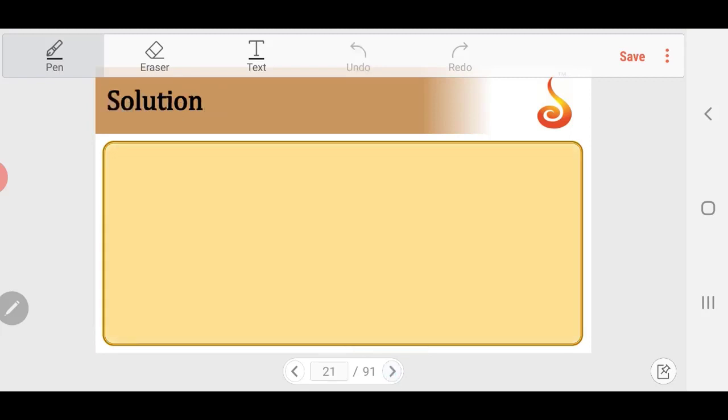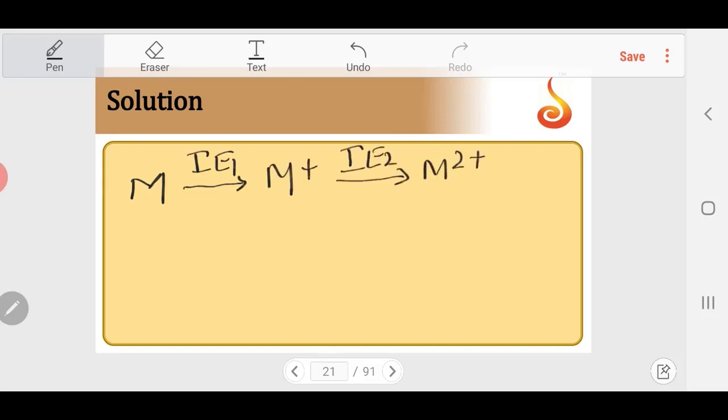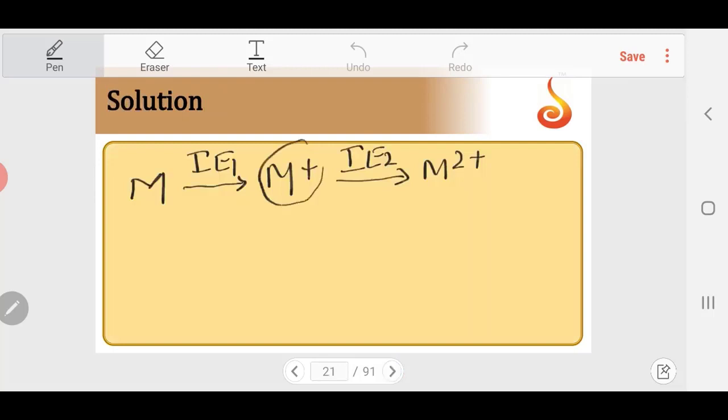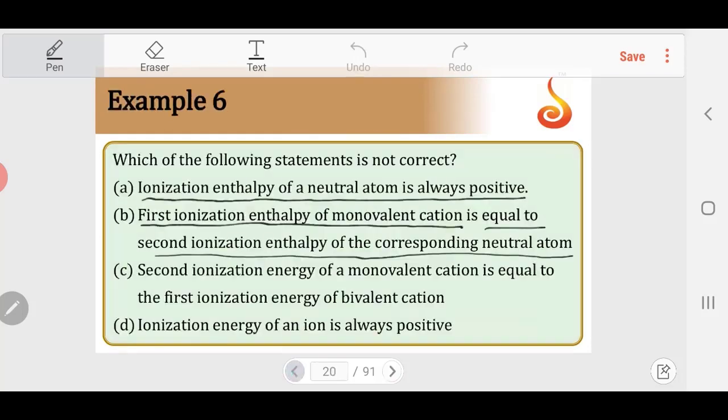So what is a neutral atom? Let us say M is a neutral atom. If I take IE1, this becomes M plus. If I go to IE2, this becomes M2 plus. So what is being asked here? The first IE value of a monovalent cation. This is a monovalent cation, and its IE1 is the same as IE2 of the neutral atom. So obviously the second statement is right.